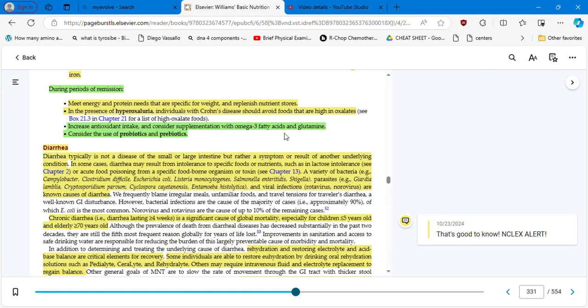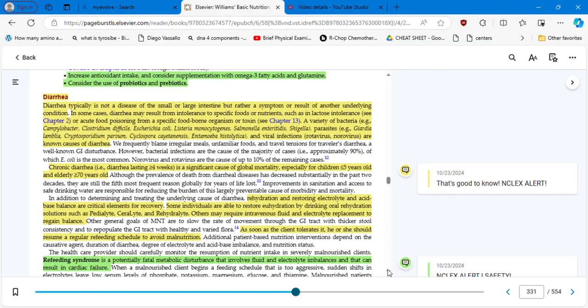Especially if you get a combination of omega-3, omega-6, and omega-9, they are good for inflammation. And glutamine. Consider the use of probiotics and prebiotics because already the microbiota is compromised. So we need to create some balance if the body, the immune system, and the condition of the patient allow us. We are going to do the most of our possibilities, right? We are going to prescribe the best probiotics and prebiotics, so we hope to get good results.